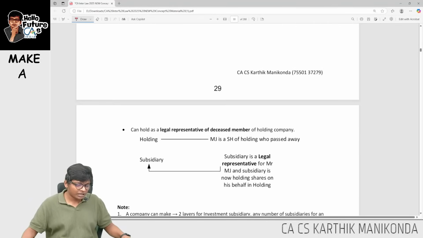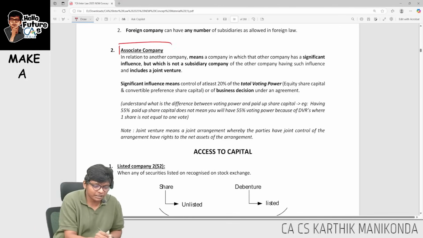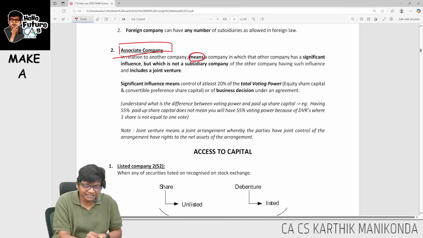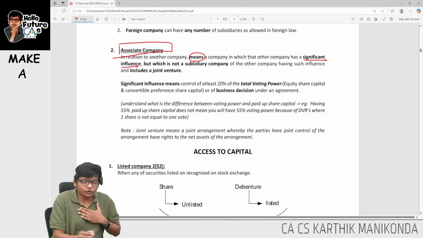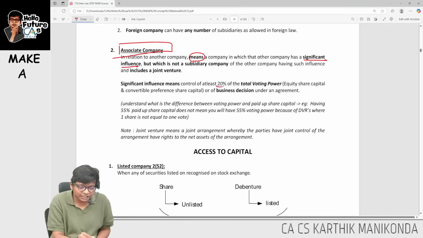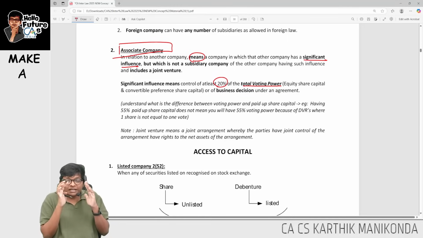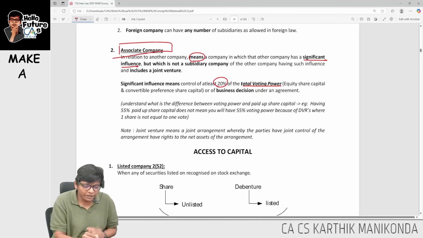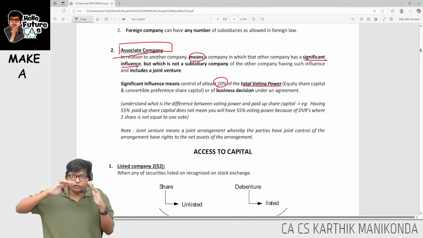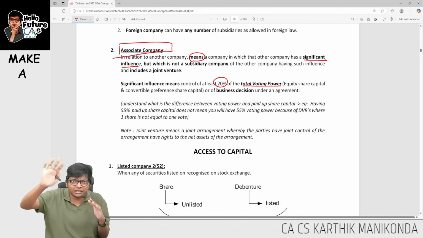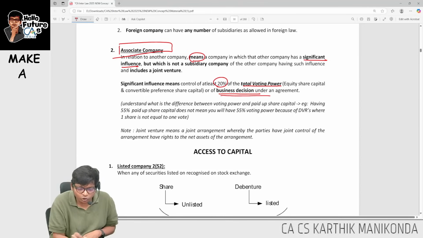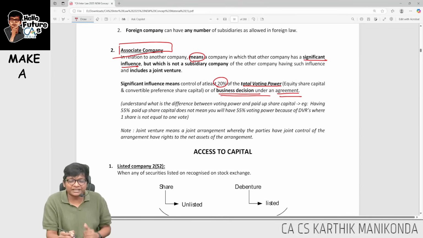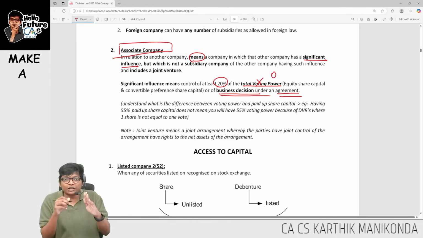Come down, let's go for associate company. In associate company, what is the important definition? Over here they are saying it should have significant influence. Significant influence means 20% of the total voting power. But people leave this only with 20% of voting power. No, there is another point. Significant influence means I have 20% of the voting power of that company, or you have control of business decisions under an agreement. That means even if my voting power is 0, if you are controlling business decisions under an agreement, then it will become an associate company.